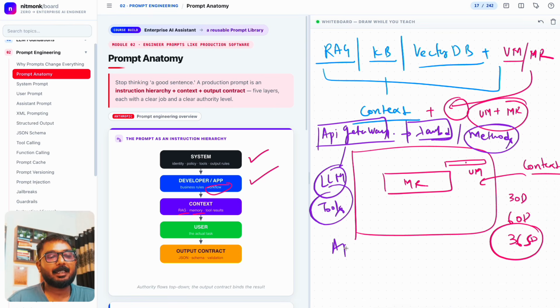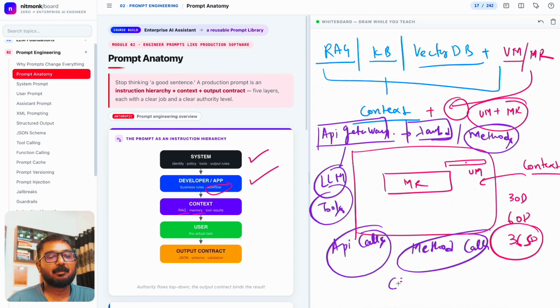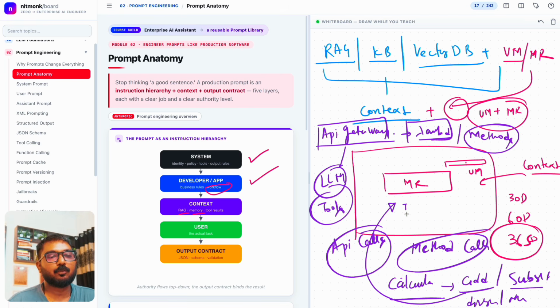It's like API calls, it's like method calls. Let's say a very simple calculator. There is an add method, a subtract method, a division method, a multiplication method. All of these come under the tool for the LLM, correct.